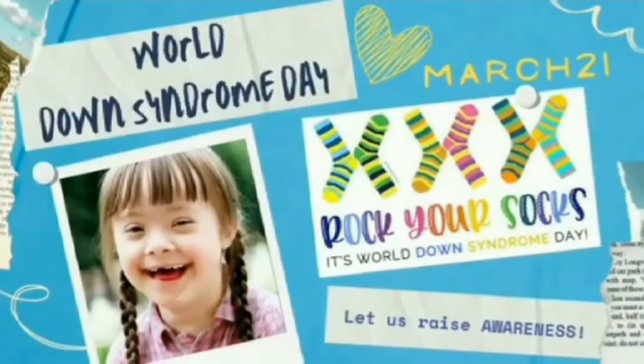We also need to know that people with Down syndrome have a celebration every March 21st to make them feel that they are important. Make them feel that despite their differences, we accept them and support them. In every celebration, all individuals wear different socks on their feet to make them feel that they are one of us, and it raises awareness about Down syndrome.